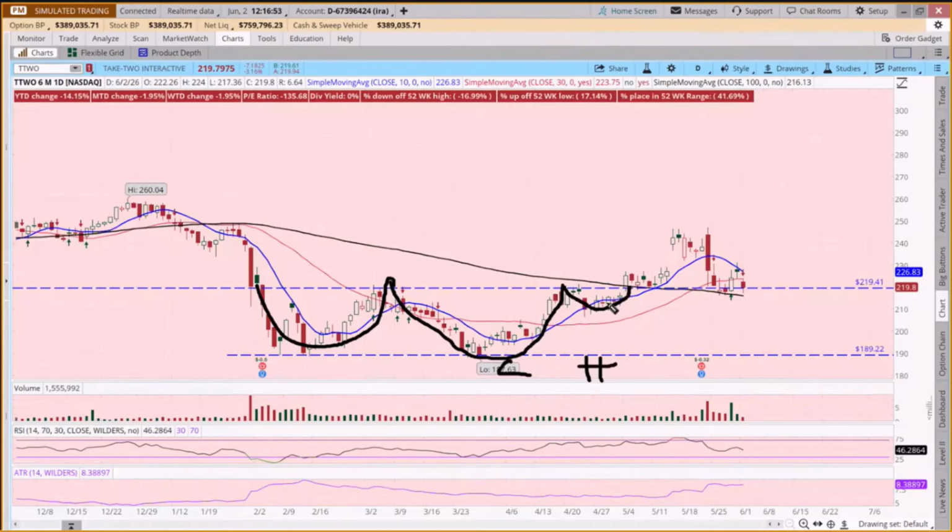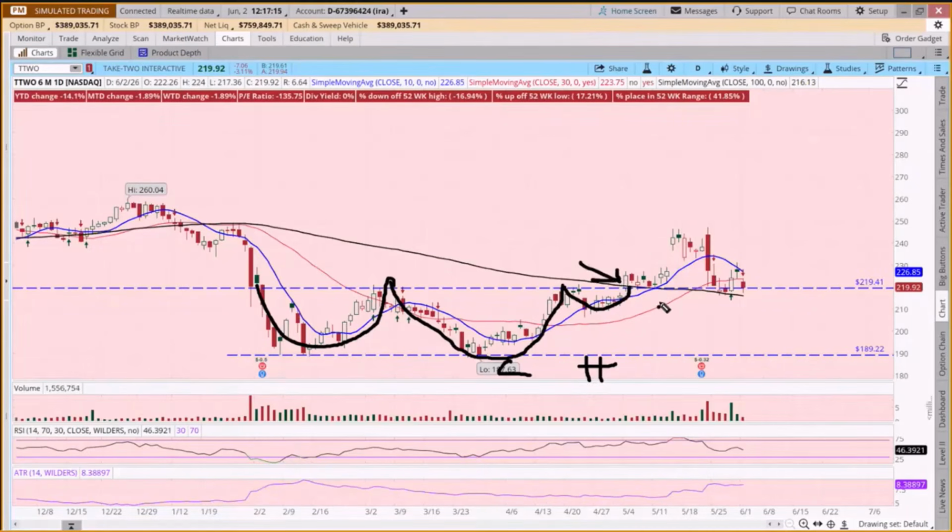It pulled back a little bit, had another crack at this resistance line around 219. And this line that I drew says 219.41, but really, this is a range. Support and resistance are ranges. They're not finite numbers. And then it finally broke out. So we had a breakout here.